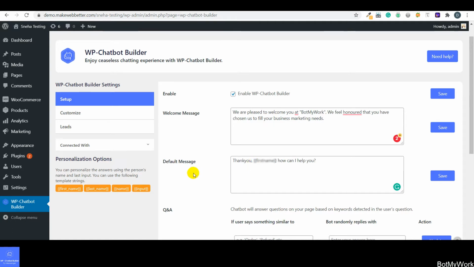So after setting the default message, you have to click on save. So by default, this message would be sent by the bot to the customer. I'll be showing you on the front end how it is going to appear on the messages. After that, what comes is QA.